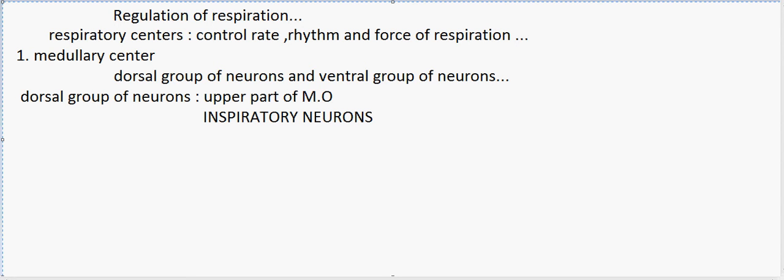What they ensure is that the lungs are filled with enough air. That is, they ensure the process of inspiration. So what they do is they send impulses to the efferent nerves, that is the phrenic nerve and the internal intercostal nerves.